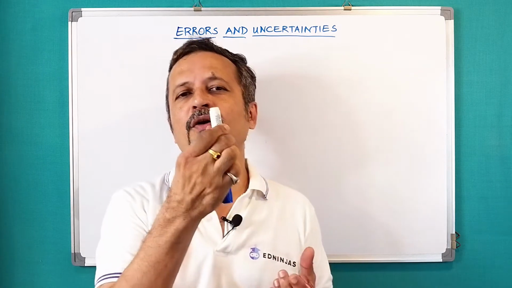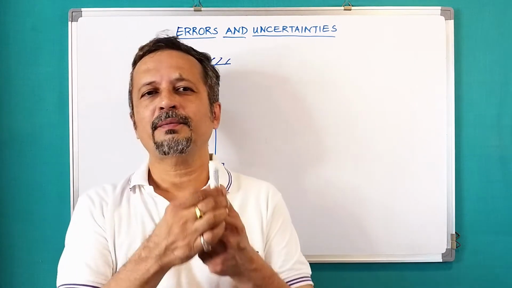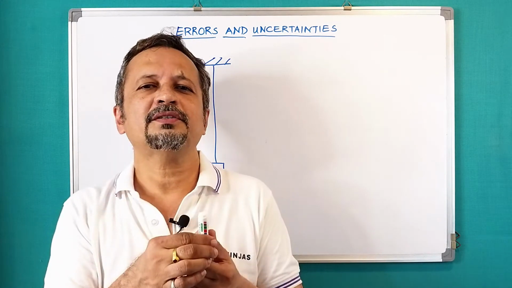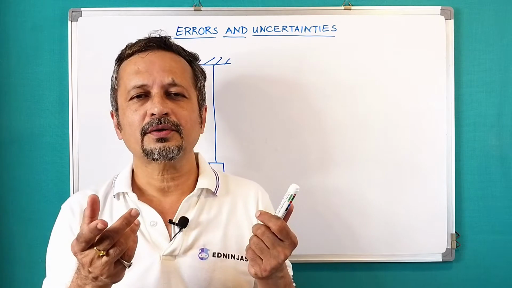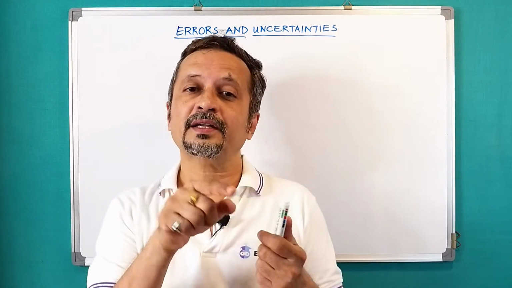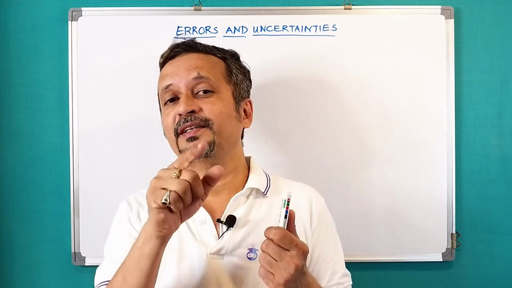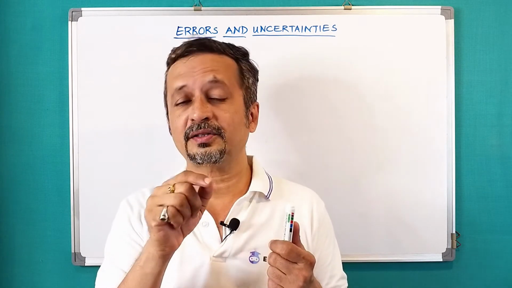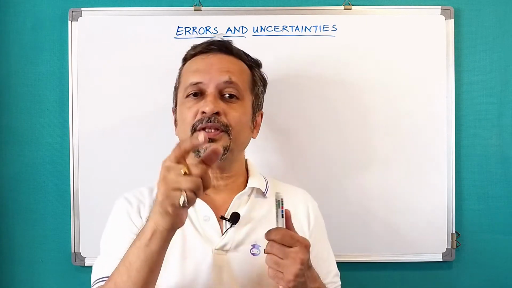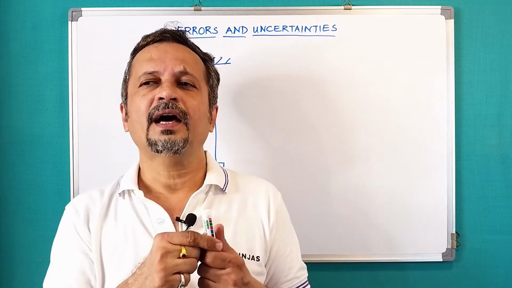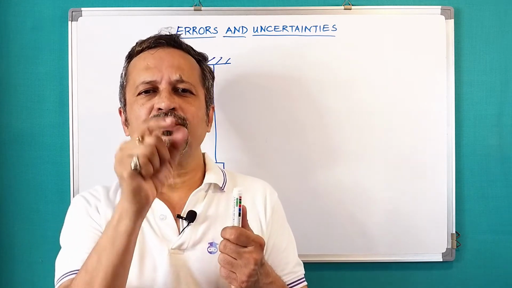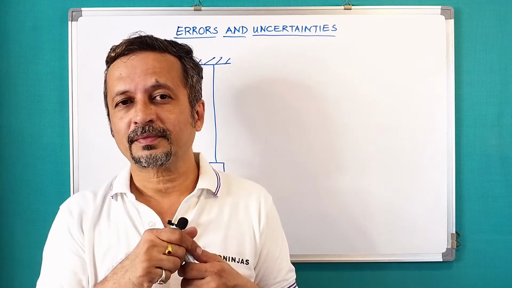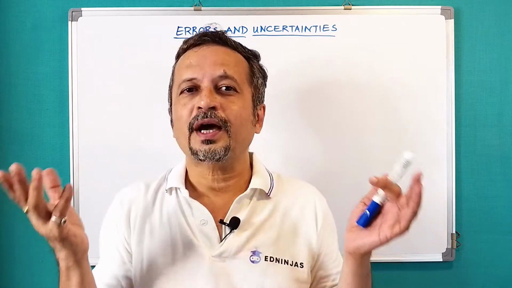So the diameter of this marker, if I measure it with a small meter scale, may be something like 14 millimeter. With vernier calipers I can get it as 13.9 millimeter. With micrometer I can get it as 13.94, right? So what does it mean? We never know the actual value.